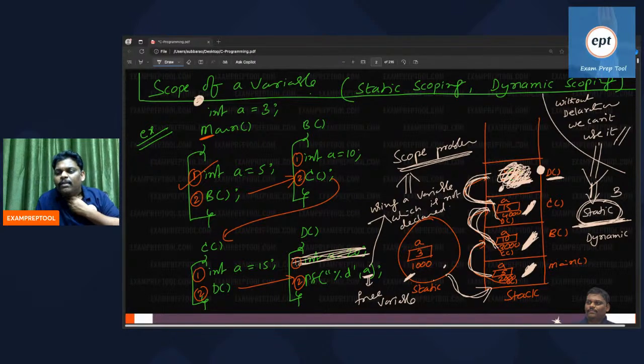Then what will the compiler do? Hello compiler, while compiling, if you see a scope problem, you please resolve.